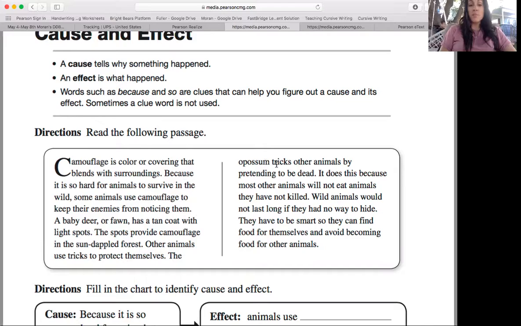The possum tricks other animals by pretending to be dead. It does this because most other animals will not eat animals they have not killed. Wild animals would not last long if they had no way to hide. They have to be smart so they can find food for themselves and avoid becoming food for other animals.